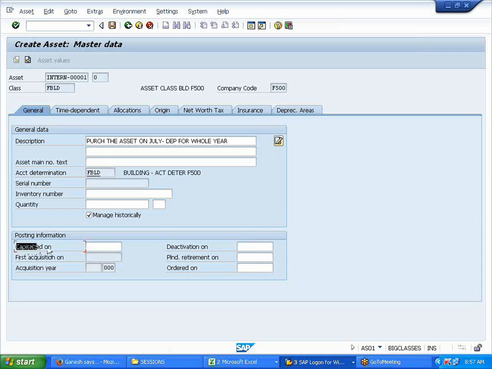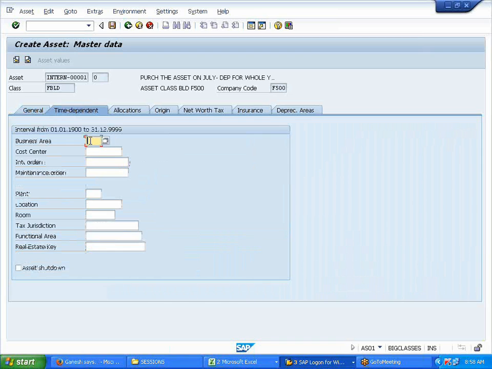I'm not giving anything on the capitalized date. What does capitalized date mean? It means the date from which the asset should calculate the depreciation. Always the depreciation will be calculated based on the capitalized date. Capitalized date is nothing but the asset put to use. Clear, everyone? I'm not giving it anything, so the starting date. Just watch. I go to this time dependent term.